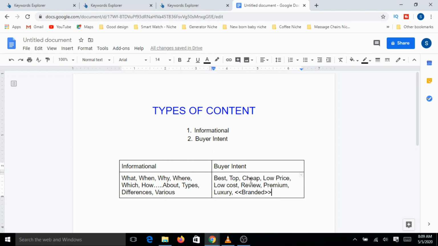I think you got the point, right? So buyer intent content is mainly to offer products or services to the customers who are looking for the best products.